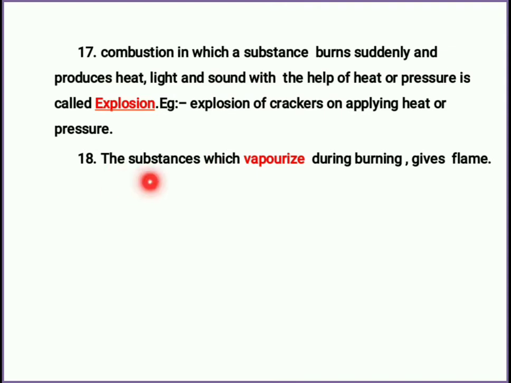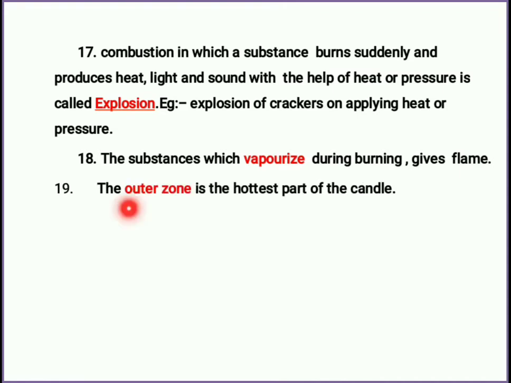Next, you see the substance which vaporizes during burning produces flame. So, how do we get flame? If any substance, especially the fuel used, is vaporizing, it produces flame. If it doesn't vaporize, it cannot produce flame. Then the outer zone is the hottest part of the candle. The outer zone is the non-luminous zone. It burns with a blue color. It is the hottest part of the candle.